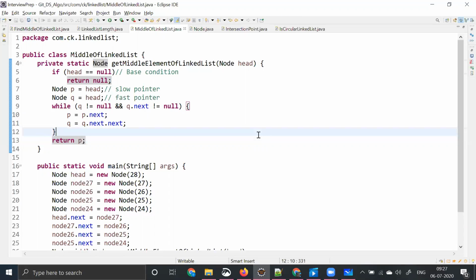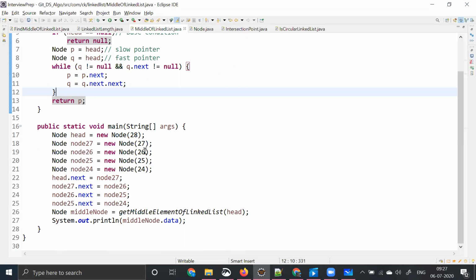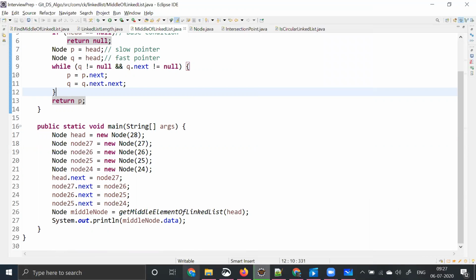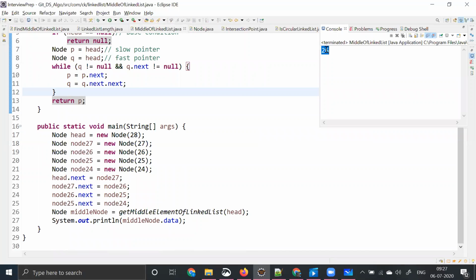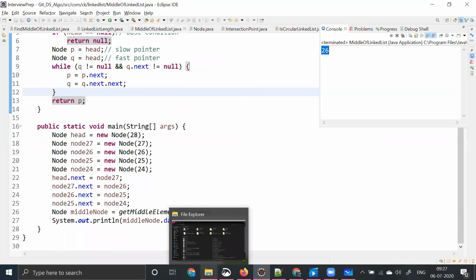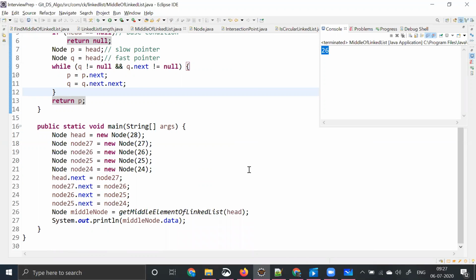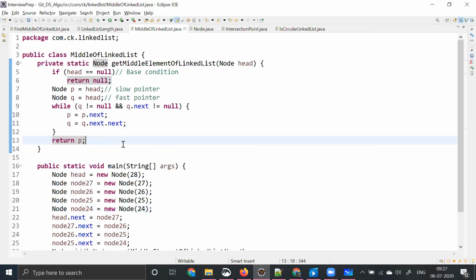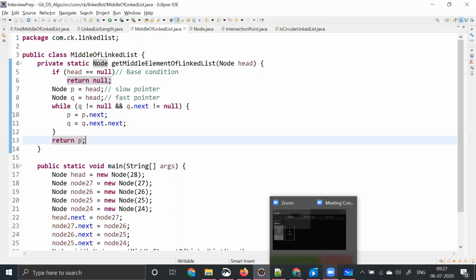So just by this code, for example, let's say I have 28, 27, 26, 25, 24 as the input. Let me run this code for you and make you understand. So our output would be 26, right? At this particular point, we are solving our problem just by using a single loop, and we are able to find that the middle element is 26 in our case. Let me try to dry run this code for you and make you understand what exactly it is.